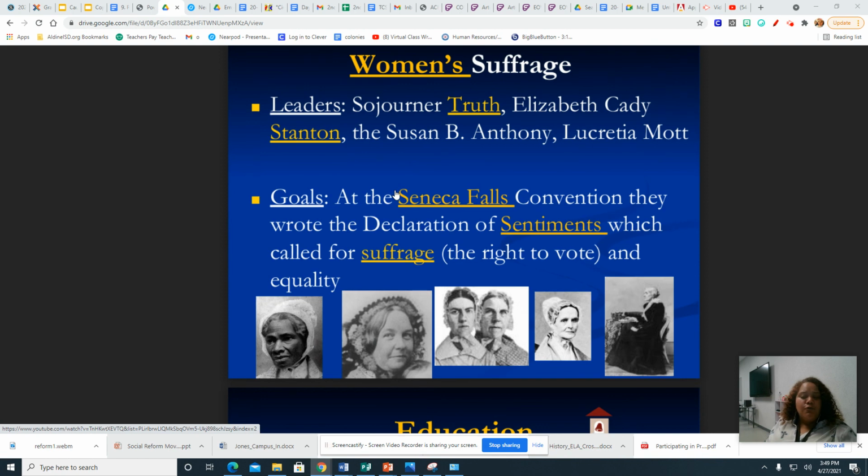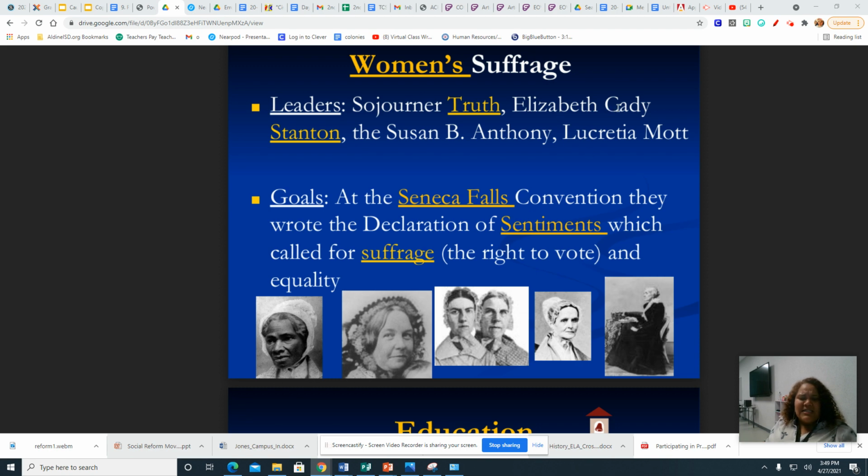The next movement is women's suffrage. Suffrage is the right to vote. Okay. So women wanted the right to vote because prior to getting the right to vote, we were basically seen as property. So the leaders are going to be Sojourner Truth. That's this lady right here.